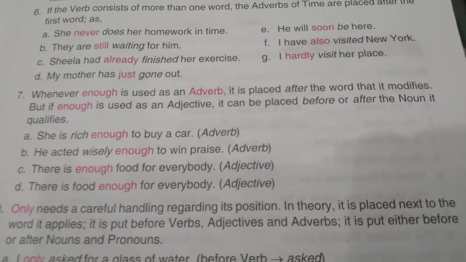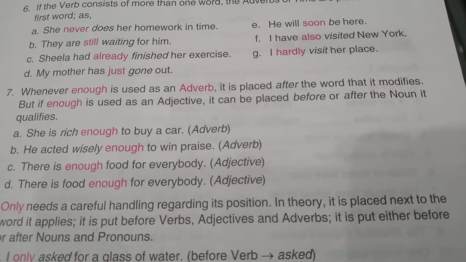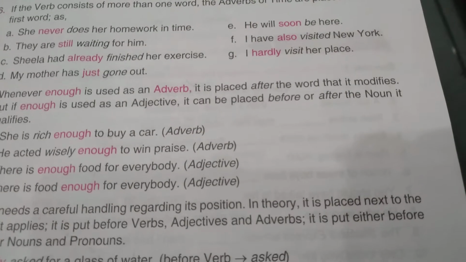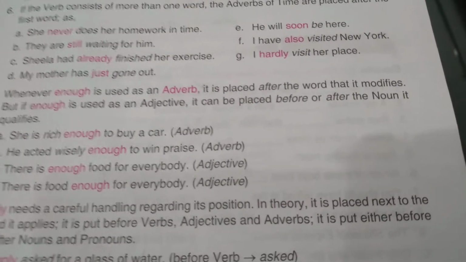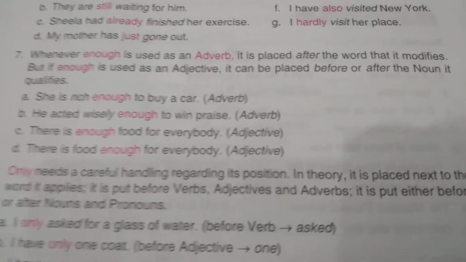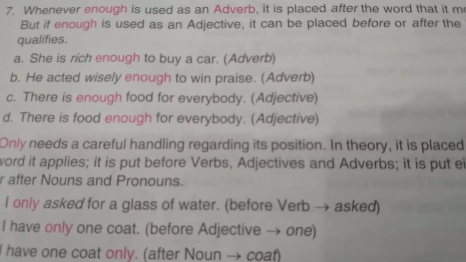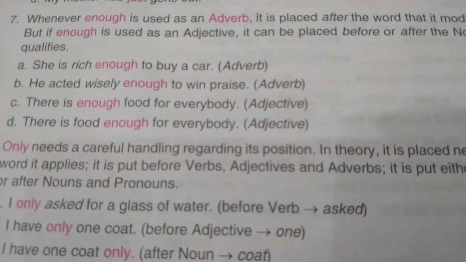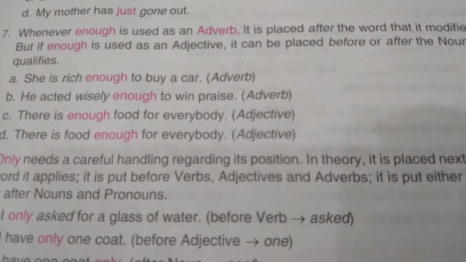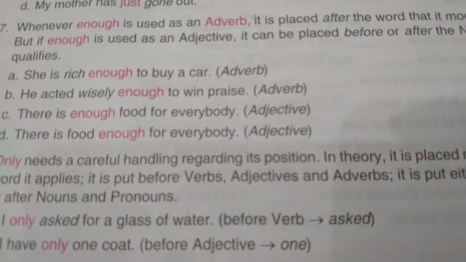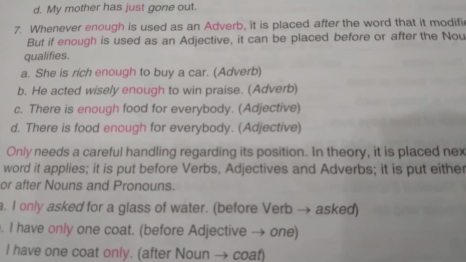But if this word enough is used as an adjective, then it can be placed before or after the noun it modifies. For example, there is enough food for everybody. So here enough is used before food and it can be used after food also, and both the sentences are correct. There is food enough for everybody.